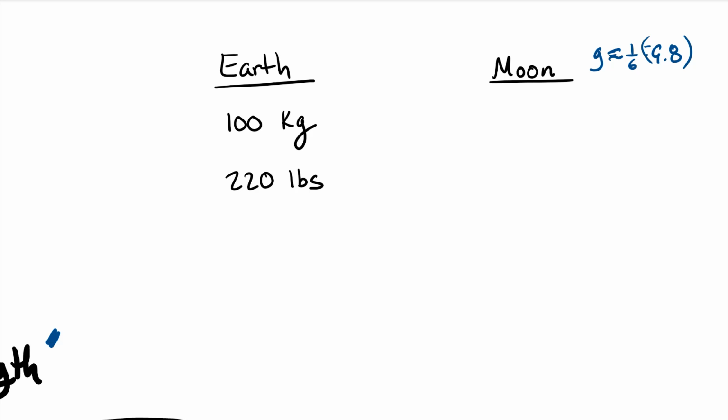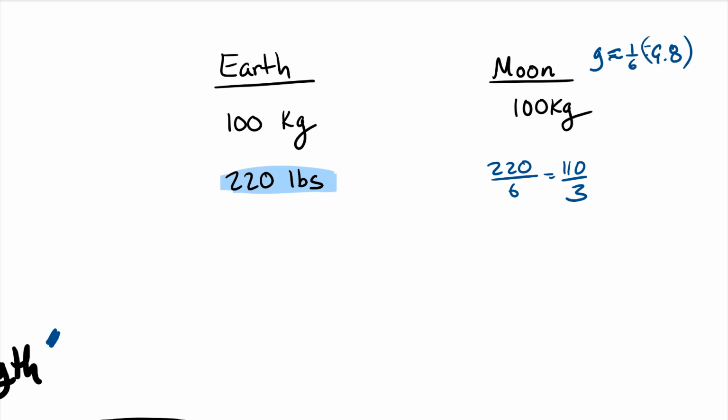Let's start with pounds. How much do you weigh on the moon? Well, you'd be 220 pounds divided by 6, which is 110 over 3. Cool. So how many kilograms would you weigh? And I'm using the word weigh, which you should not use at all. How much do you weigh on the moon? You weigh 100 kilograms.